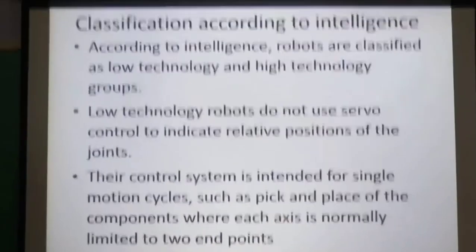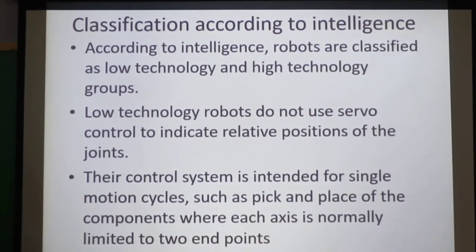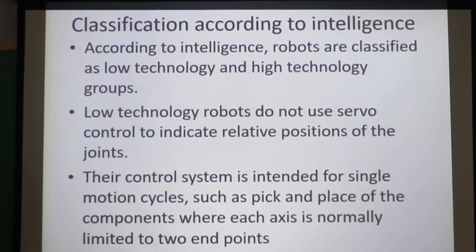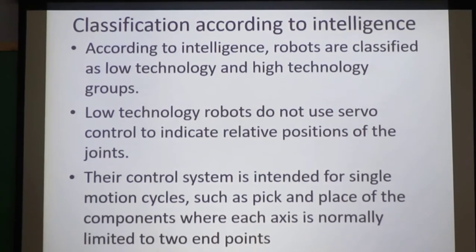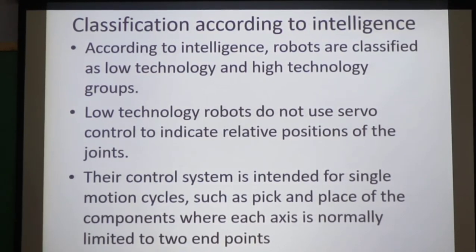Next slide. These are examples of diagrams which illustrate 2-legged and 4-legged robots. Next slide. And the fourth classification is according to intelligence. According to intelligence, they are classified as low technology and high technology robots. From the name itself, we understand that low technology robots have very limited capacity and they do not use servo control, whereas high technology robots have servo control.